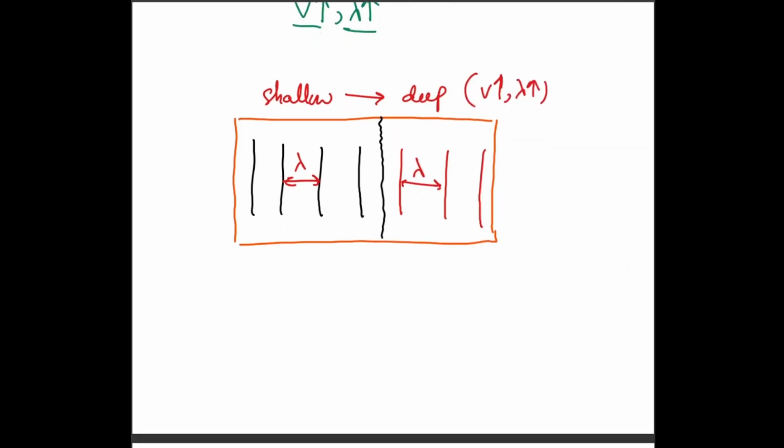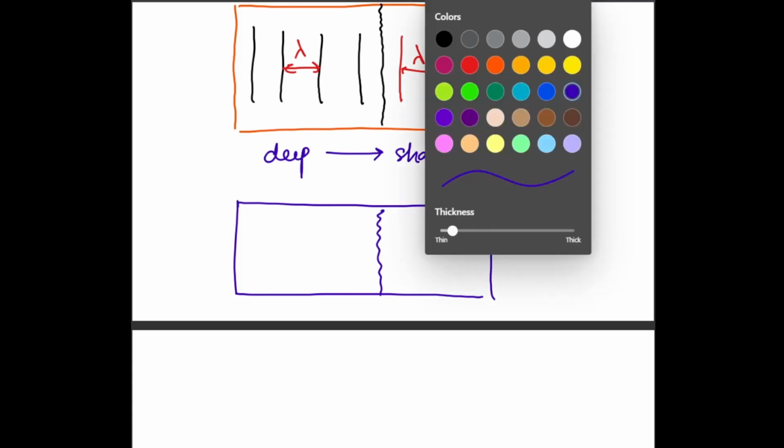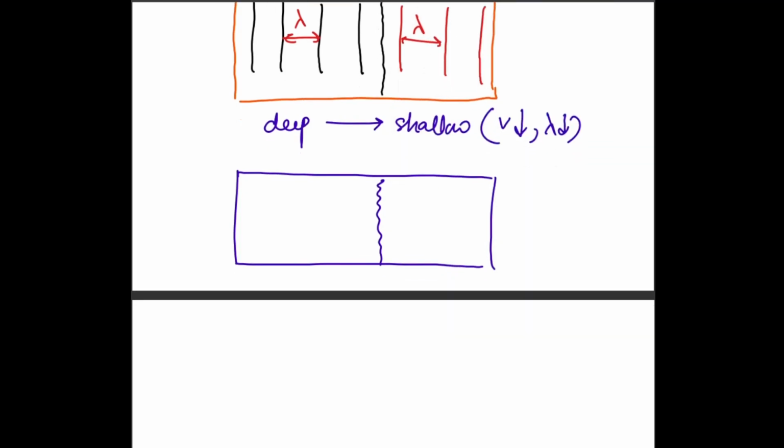Similarly, if I'm moving from deep to shallow, what's going to happen? Wavelength would decrease, velocity would decrease, and visually speaking, what should I see? This is the change of barrier. I'm just drawing it deliberately, a change of barrier, so that you can see that over here. Otherwise, it's not visible like this. So for example, if the wavelength was like this before crossing the barrier, after crossing the barrier, the wavelength would decrease and it will become shorter than before.